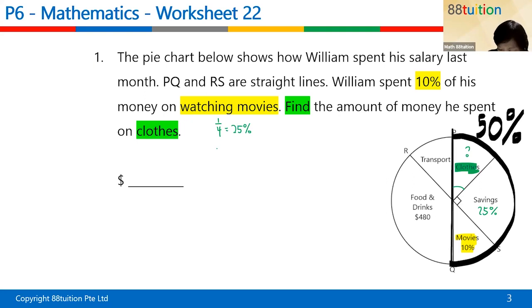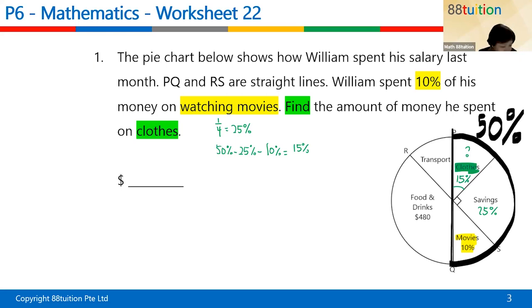And the whole thing is 50%. So 50%, I minus 25%, and I have to minus another 10%. Okay? And that will give us how many percent? Let's take a look. 25, 35, 15. Okay. Good. So I'm going to write here 15%.